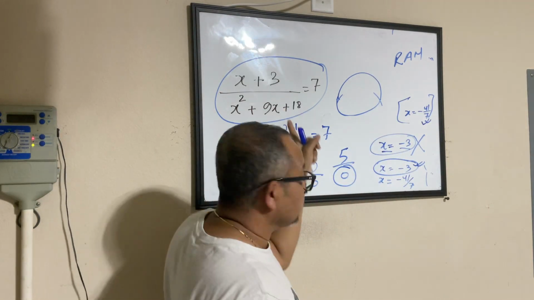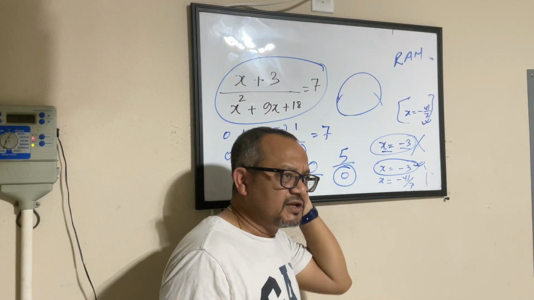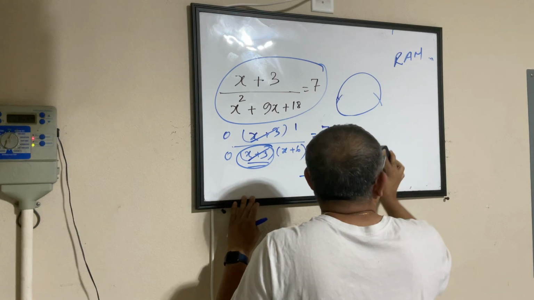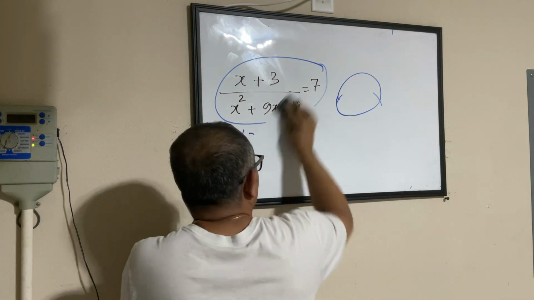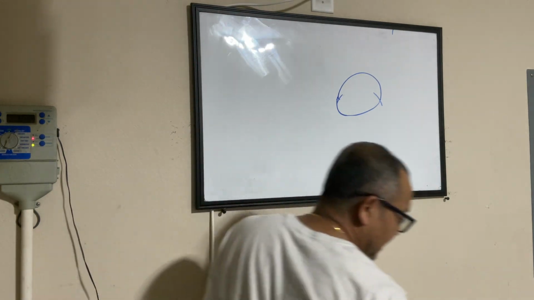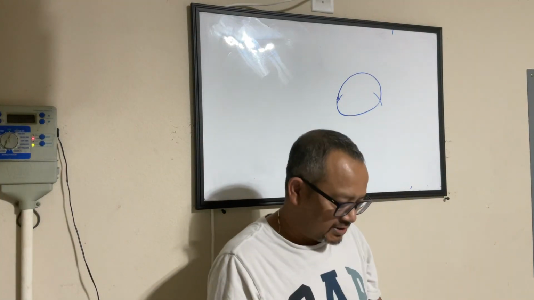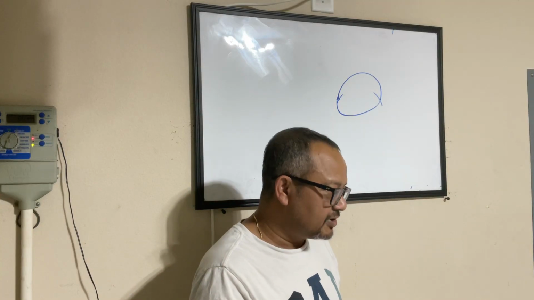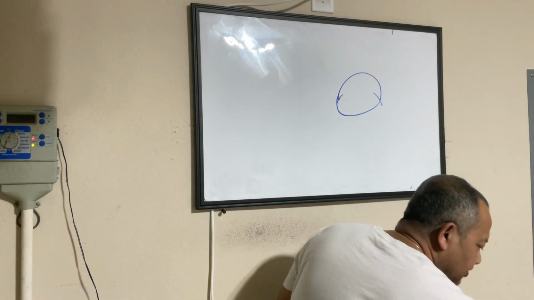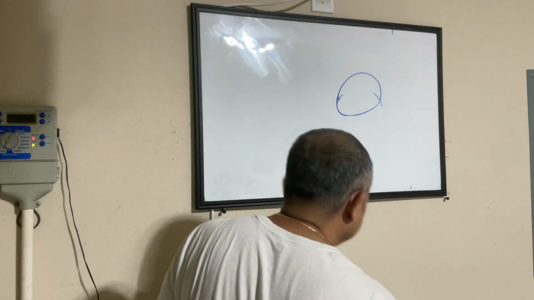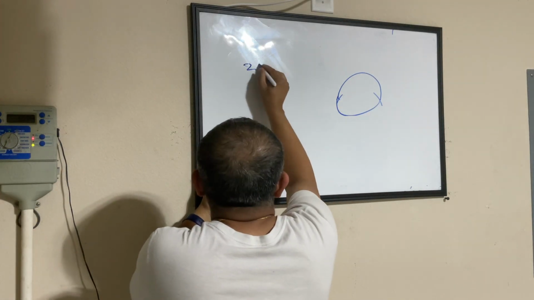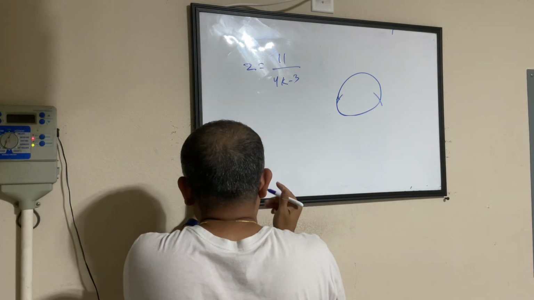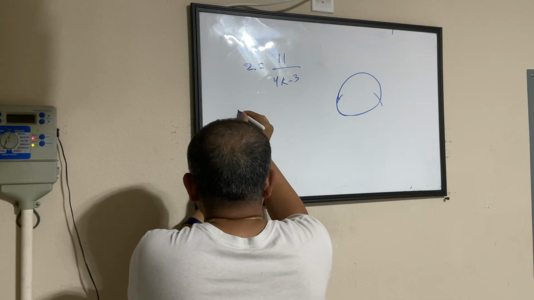Now look at this equation. This is a much more complicated equation than what you will deal with when it comes to rational equation. Let me give you one standard equation or problem that I found in Khan Academy while going through the concept for you guys. And then you will see whether whatever you learned or tried relating just now is easy or difficult compared to what you are going to encounter. 2 equals 11 divided by 4k minus 3. Solve it for k and see which one is the answer.